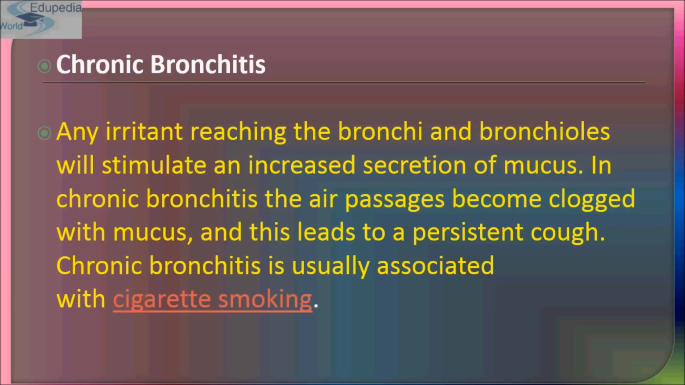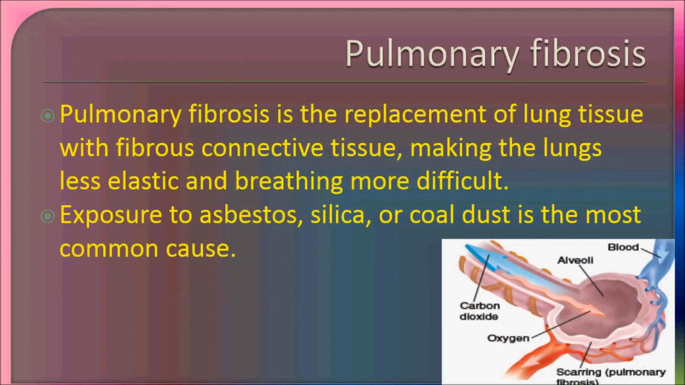Now comes chronic bronchitis. What is chronic bronchitis? Any irritant that causes irritation or inflammation and reaches the bronchi and the bronchioles will stimulate an increased secretion of mucus. In chronic bronchitis, the air passage becomes clogged with mucus, and this leads to a persistent cough. It is usually associated with cigarette smoking. It is very well seen.